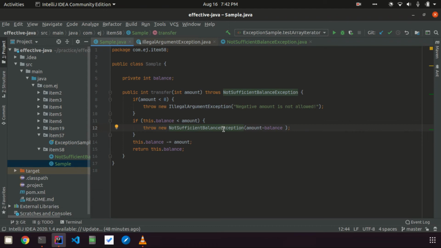Another aspect related to exceptions is the unchecked exceptions. One of the unchecked exceptions is errors. Errors are basically unrecoverable conditions caused by system level problems, such as when you are out of memory. The Java heap space is consumed by objects, so no more memory is available. In such cases, the JVM will throw an OutOfMemoryError. These are all system level unrecoverable conditions. We are not supposed to catch these kinds of errors.